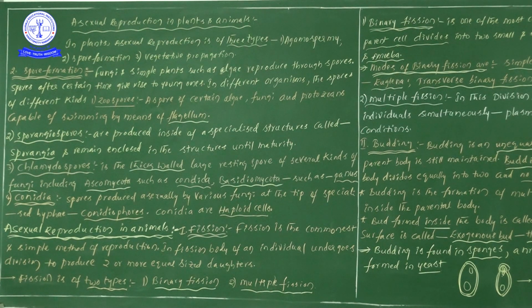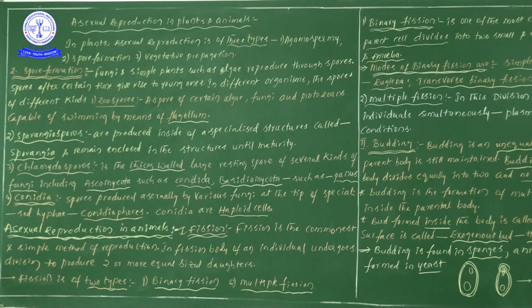Now this is the information regarding asexual reproduction in plants. Next one, asexual reproduction in animals. There are different types: first one is fission, second one is budding, third one is fragmentation, and the next one is cyst and spores.